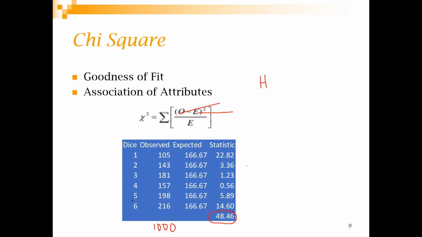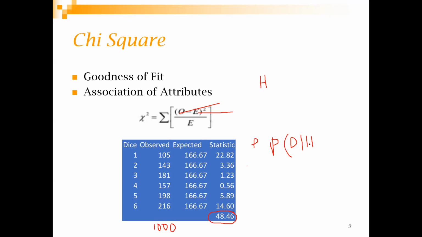Okay, and when your p-value is big, so what is the significance? I already told you, right, what is p-value? P-value is the probability of the data, given the null hypothesis is true.